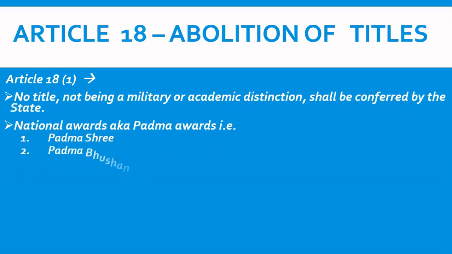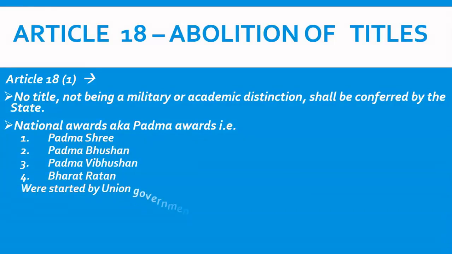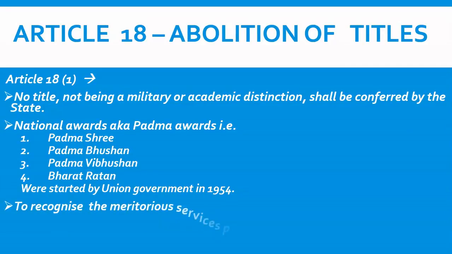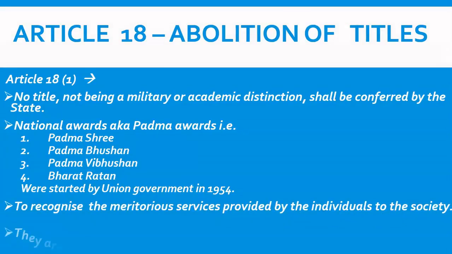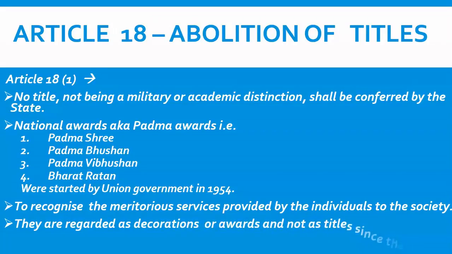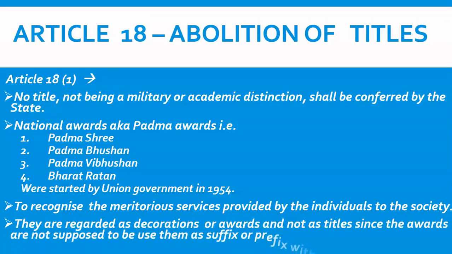So Article 18 Clause 1 says no title not being a military or academic distinction shall be conferred by the state. So what does Article 18 Clause 1 say? It says that no title not being a military or academic distinction shall be conferred by the state. Now what does it mean? It means that the government is not allowed to give any type of title to any person inside the territory of India. Okay, so the government of India is not allowed to give any title to any person.